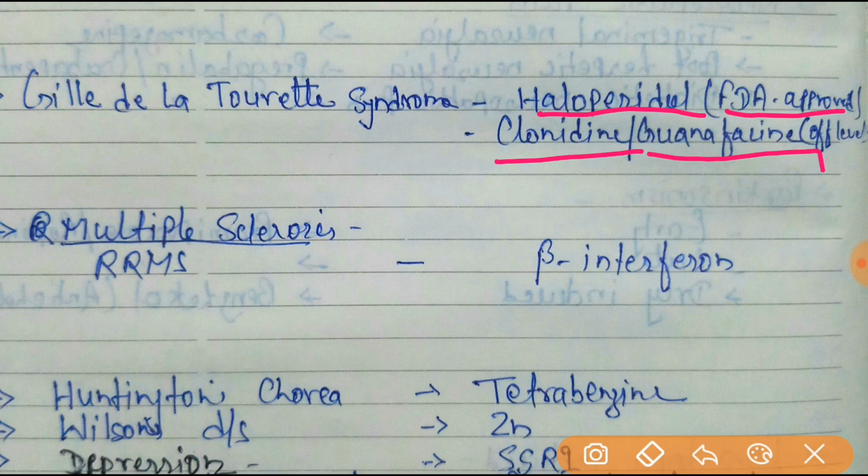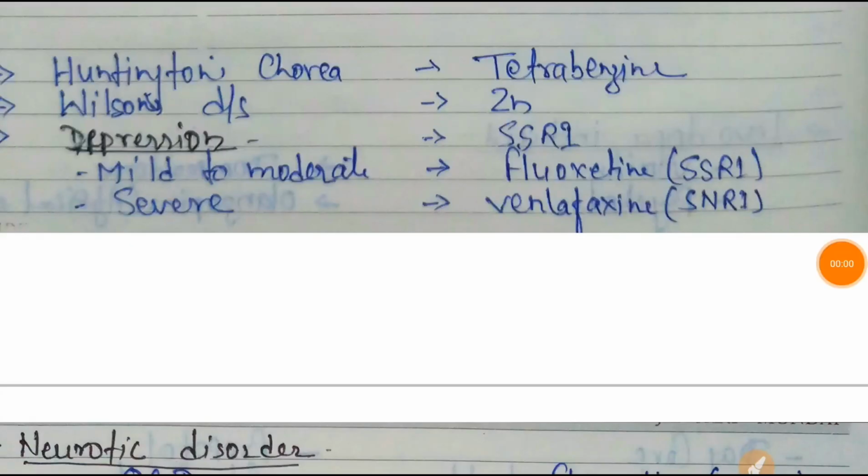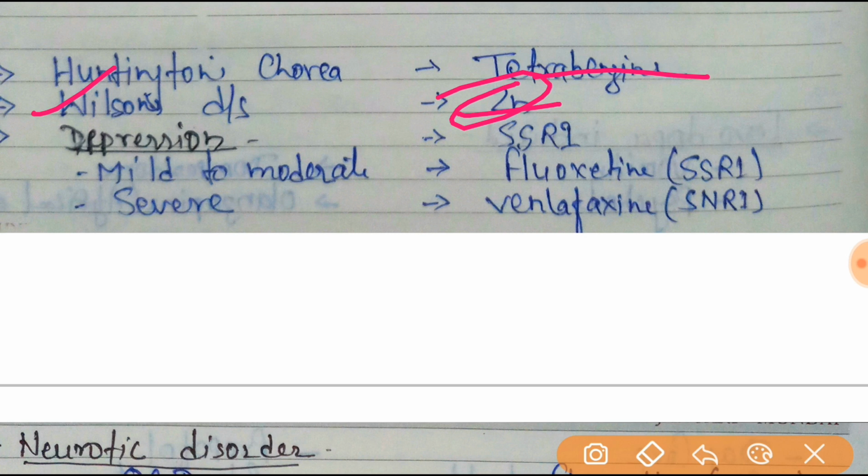In case of multiple sclerosis, RRMS, beta interferon will be the drug of choice. Huntington chorea, tetrabenazine will be the drug of choice. In case of Wilson disease, zinc will be the drug of choice. In depression, mild to moderate, fluoxetine will be the drug of choice. In case of severe depression, venlafaxine will be the drug of choice.